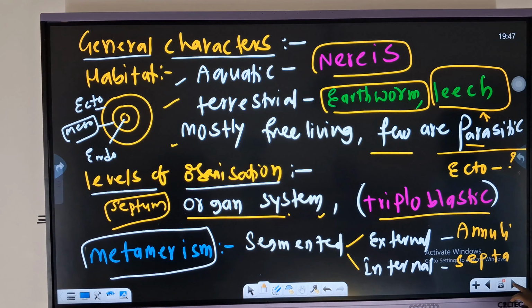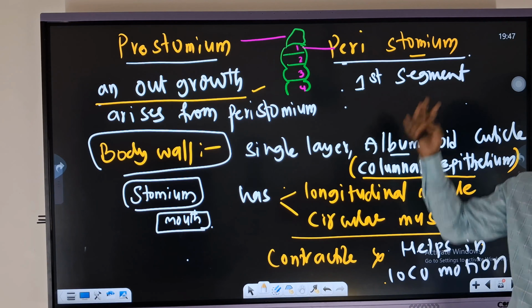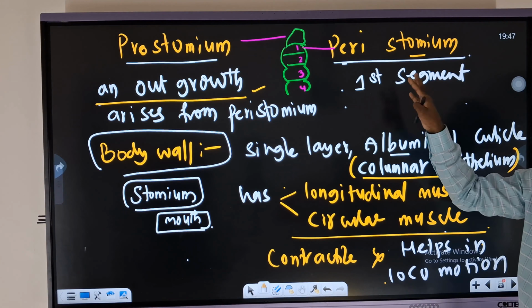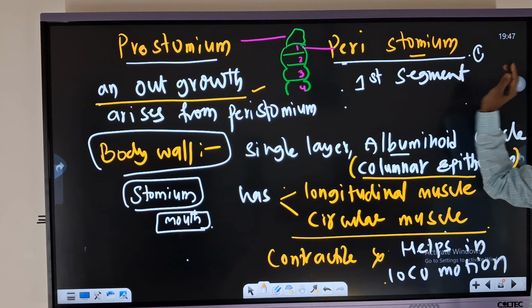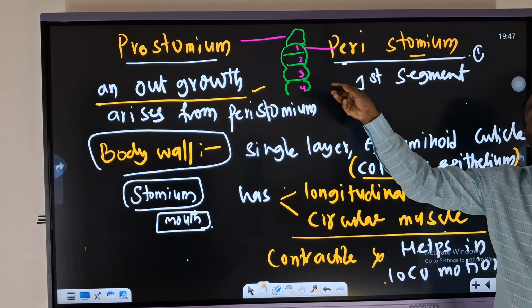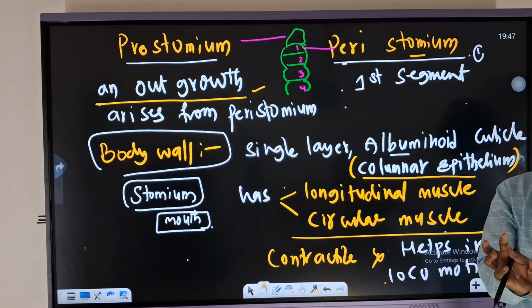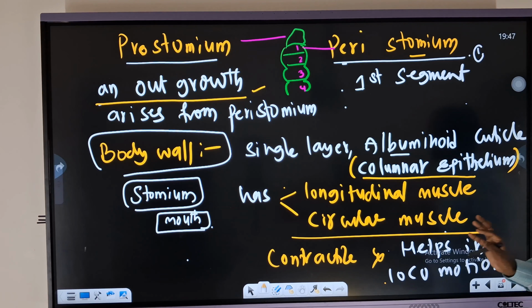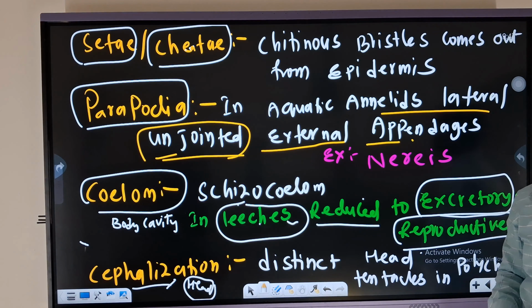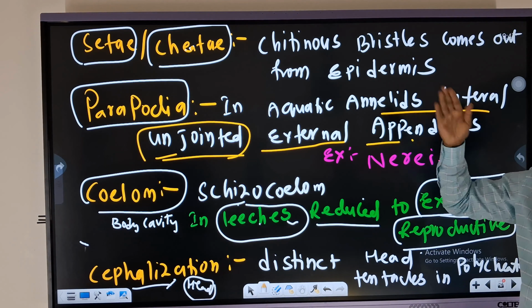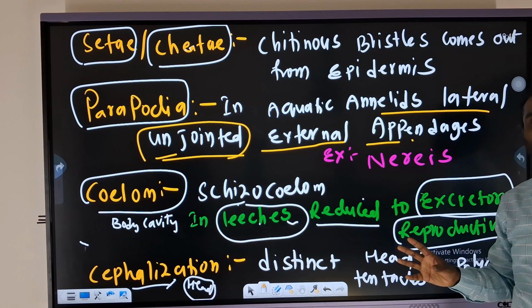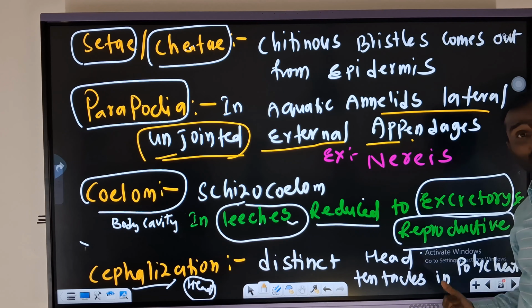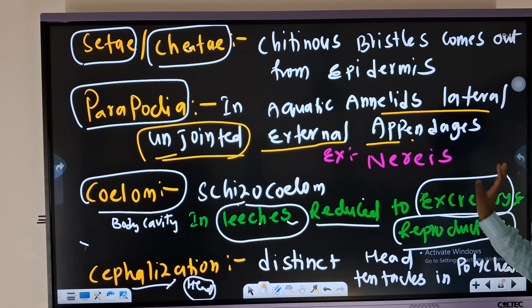Along with that, metamerism and homonomous segmentation. Then the peristomium, which is the first segment, followed by the prostomium, which has a small outgrowth. Then the body wall with the cuticle, a single albuminoid protein coat, composed of circular and longitudinal muscles for locomotion. Setae or chaetae, small chitinous brush-like structures, and parapodia, as I told you, in Nereis, which is aquatic.